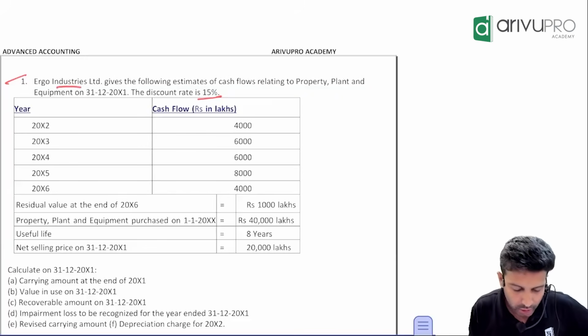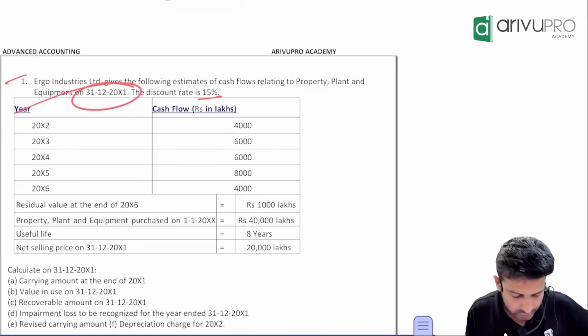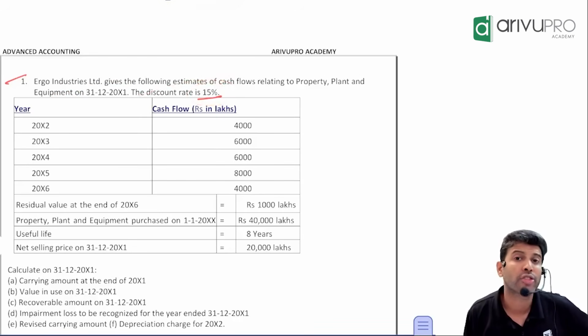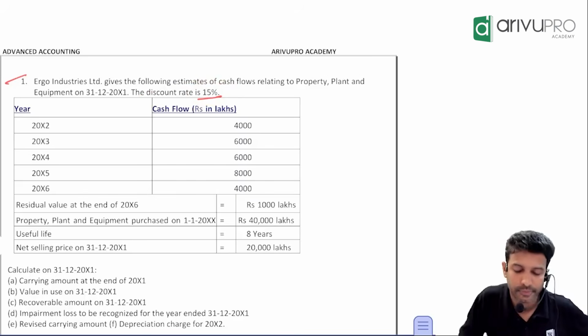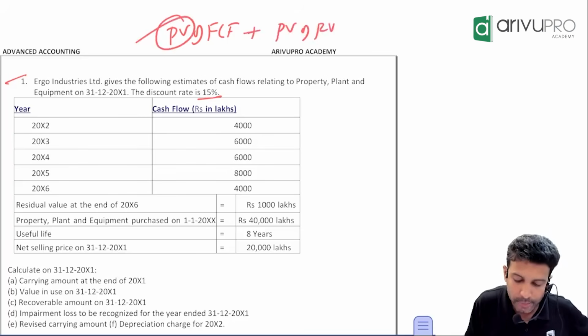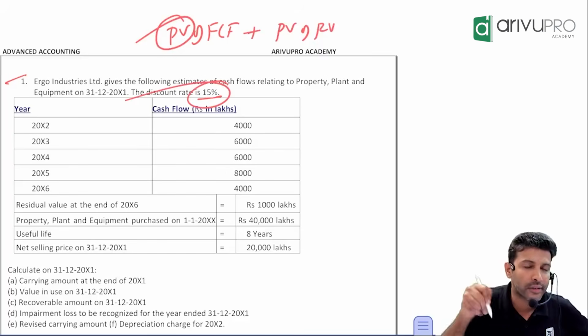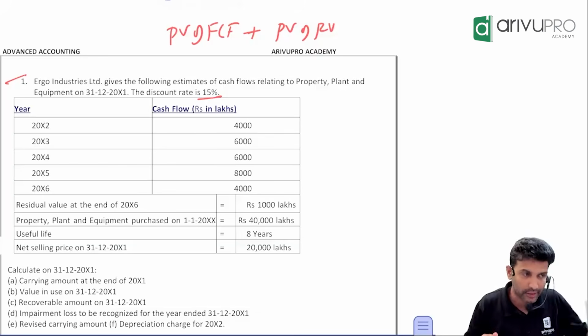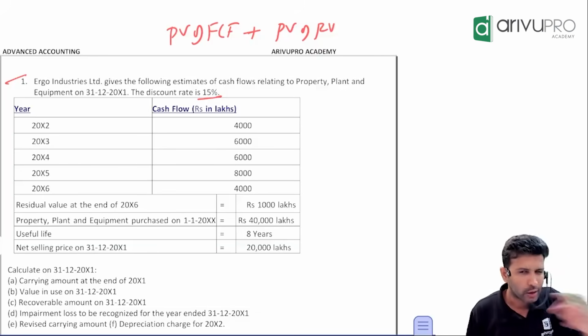One company is there, Ergo. They have given the data on 31st December 20x1. Discount rate is 15%. Because how do you find value in use? Present value of future cash flow plus present value of residual. To find this present value, we need a discount factor, which is given to be 15% here. In this problem, we'll have to calculate the value in use and all that.